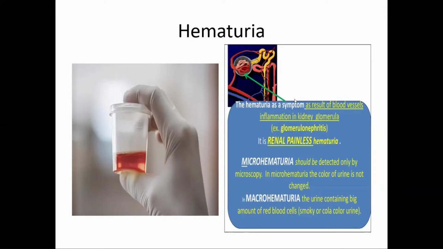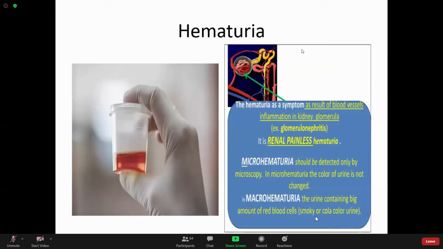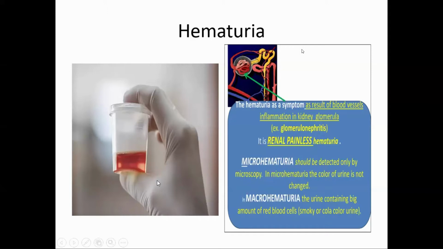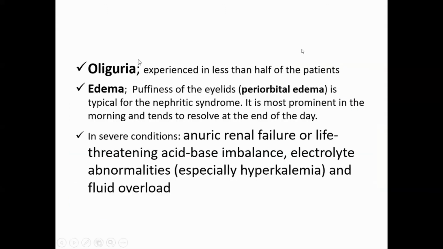Sometimes we see hematuria in association with renal calculi, which erode the renal parenchyma and the blood vessels, or we can see it with a tumor also. Painless hematuria is also typically present in tuberculous infection of the kidney. If the amount of RBCs is large, the urine will show macrohematuria or gross hematuria, and the urine will appear smoky or cola colored. If the amount is less, we just detect a few RBCs on microscopic examination, so it is called microscopic hematuria. What are the other clinical features?